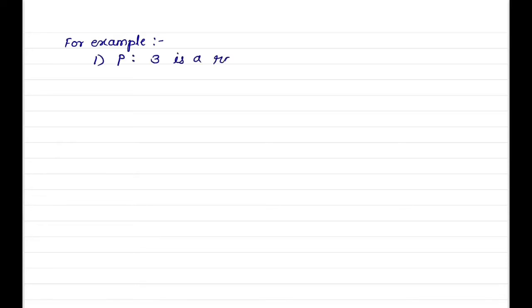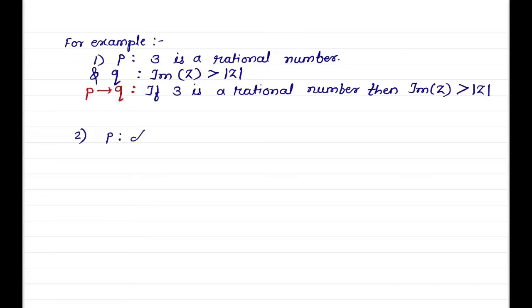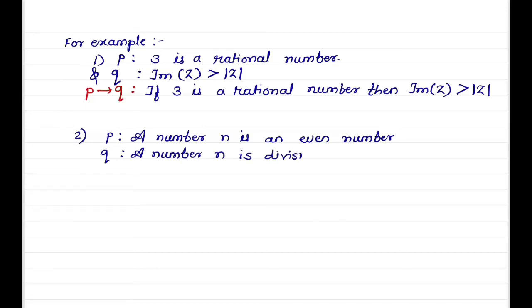Statement P is 3 is a rational number, and statement Q is imaginary part of Z is greater than mod Z. Then the implication: if 3 is a rational number, then imaginary part of Z is greater than mod Z. Second example, P: a number n is an even number, and statement Q: a number n is divisible by 2.